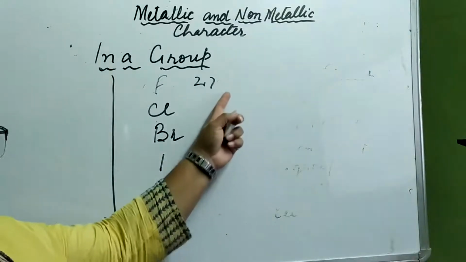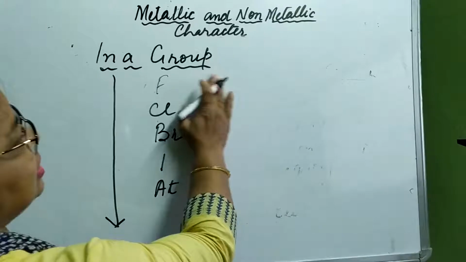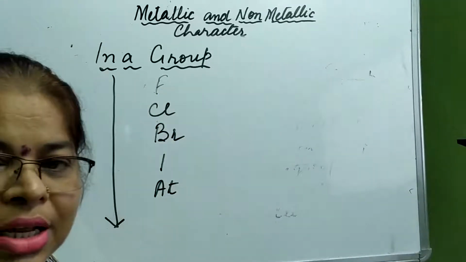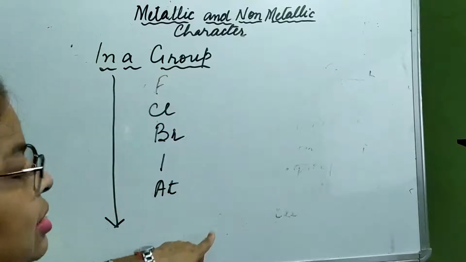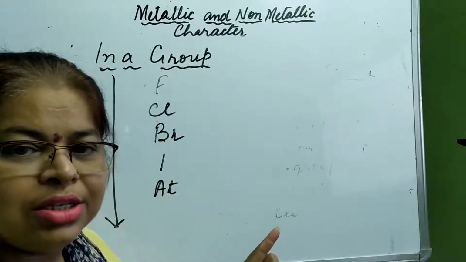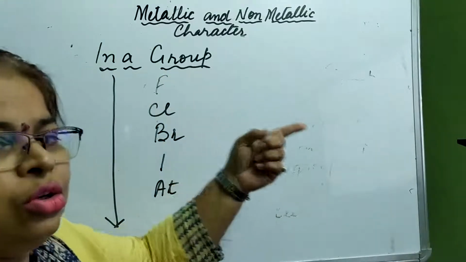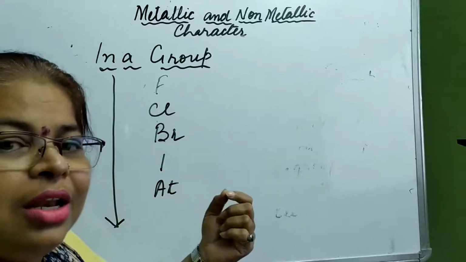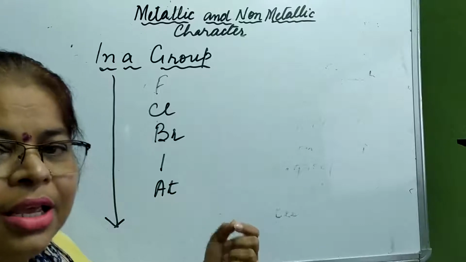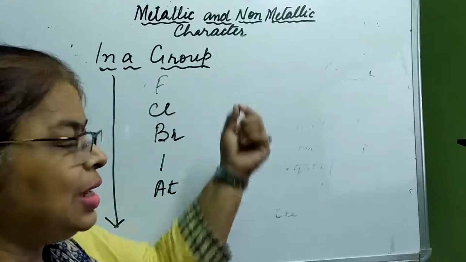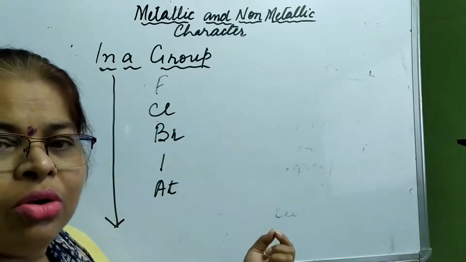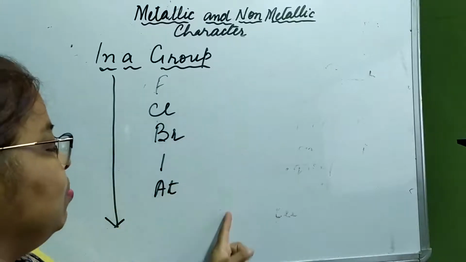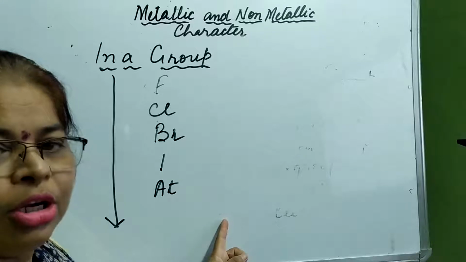So as we move down the group, what is happening? The effective nuclear charge is decreasing, the size is increasing. As a result, the tendency to take electrons decreases as we move down. So the non-metallic character decreases as we move down from top to bottom in a group.